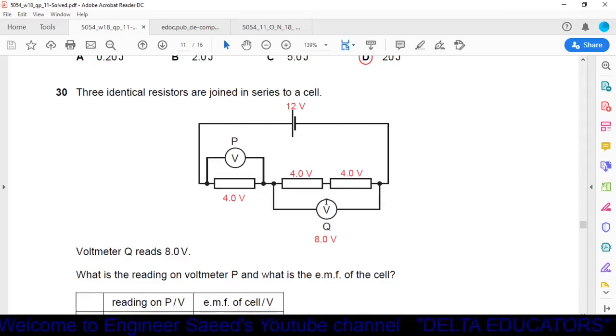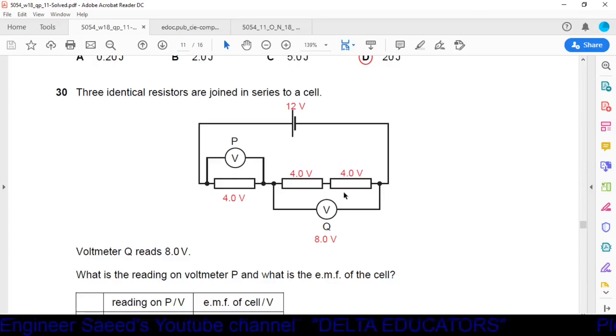Okay, here we have two identical resistors and here voltage is 8 volt. So we can say since the resistors are identical, voltage will be equal in both the resistors. Total voltage is 8 volt, so in each resistor there will be voltage of 4 volts.